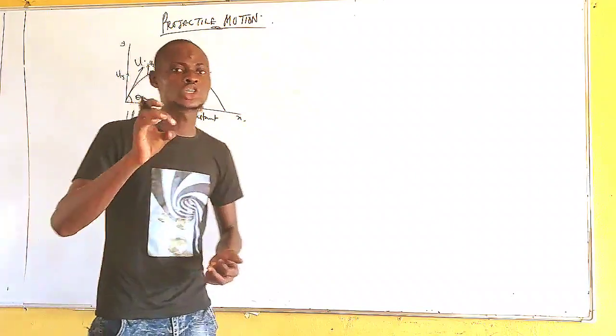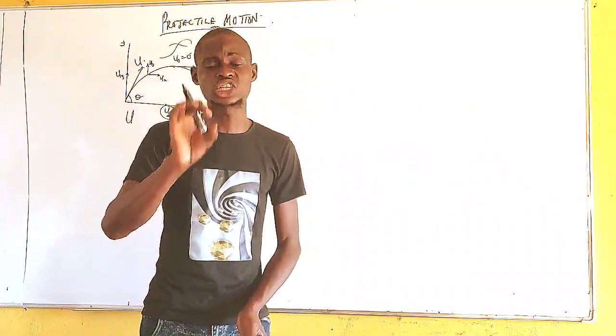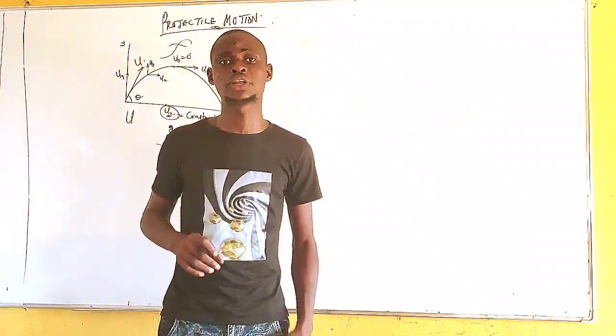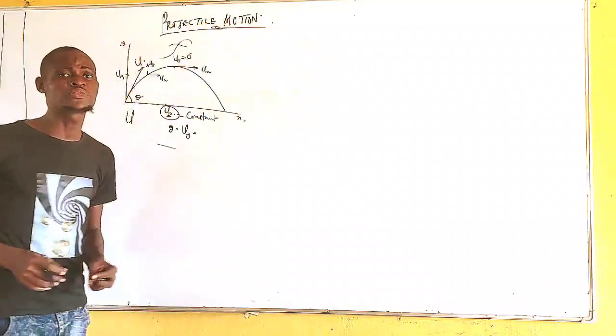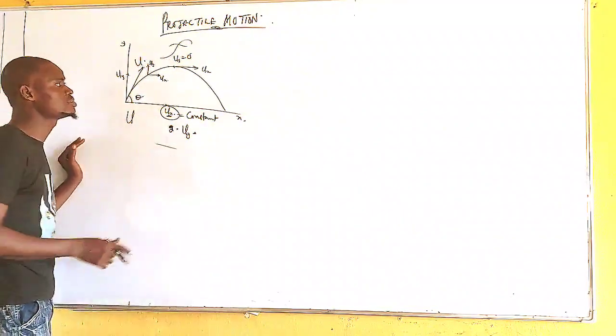Please note, the horizontal component of velocity has no acceleration due to gravity. Gravity has no effect on the horizontal component of velocity. It only has effect on the vertical component of the velocity. Take note of that. I think I've been able to explain that.